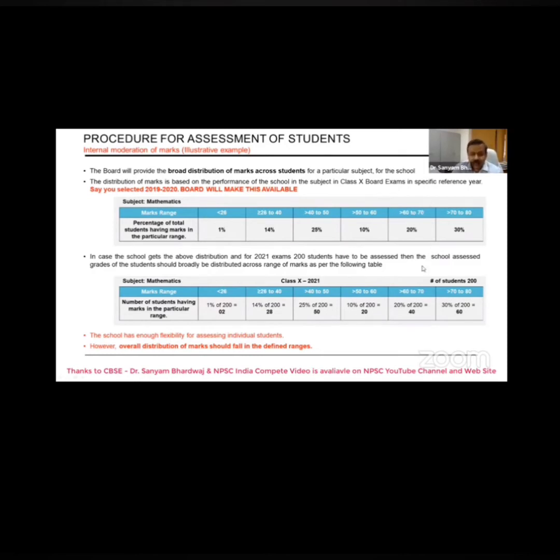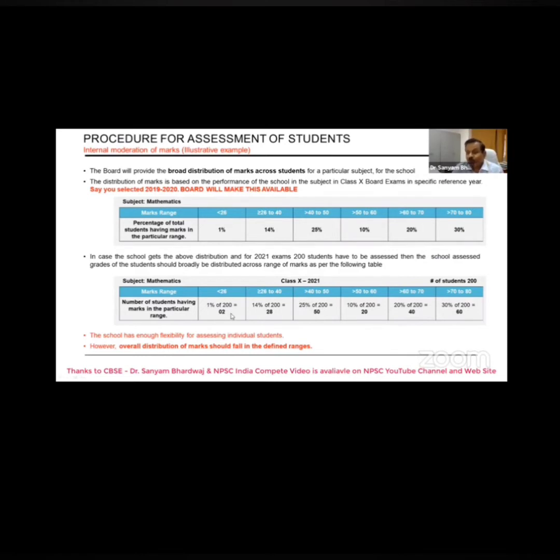So, for example, I am saying that only 1%, then 26 or more than 26 up to 40, 14% of students, and greater than 40 to 50, 25%, greater than 50 to 60, 10, 20 and 30% like that. So this year, say if you have 200 students in your class 10, how do you decide? 1% of 200 would be 2 students.